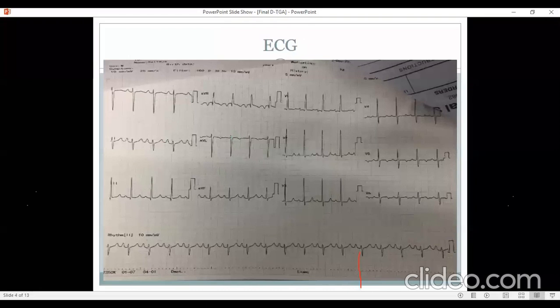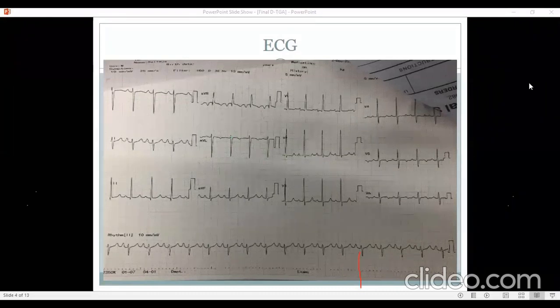but it is not typical of transposition, and there could be other diagnoses that can be entertained with this ECG, including conditions such as double outlet right ventricle or even truncus arteriosus. Because at 3 years, you almost always lose left ventricular forces in a truncus or in a DORV, because we know the flow reduces, and therefore the left ventricular volume overload also reduces by about 3 years. If this child was 1 month old, I would not consider truncus. I would not consider single ventricle, because you expect some left ventricular forces to be there. But by the age of 3 years, I think this could be the pattern even in other conditions.